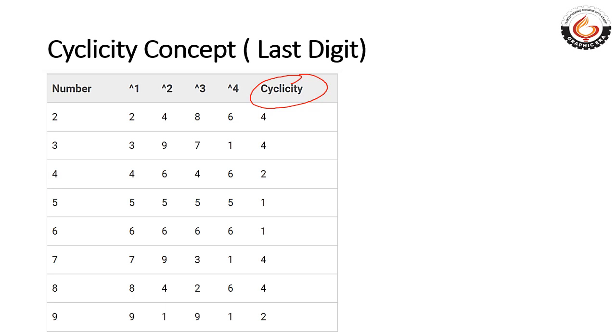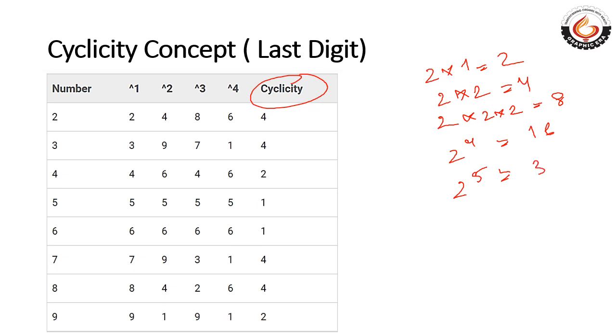For example, 2 to the power 1 is 2, 2 into 2 will be 4, 2 into 2 into 2 will be 8, and 2 raised to power 4 similarly will be 16. Again 2 raised to power 5 will be 32, 2 raised to power 6 will be 64. Now if you see the last digits, 2, 4, 8, 6, after 6, 2 and 4 start repeating, meaning after every 4 it will start repeating.